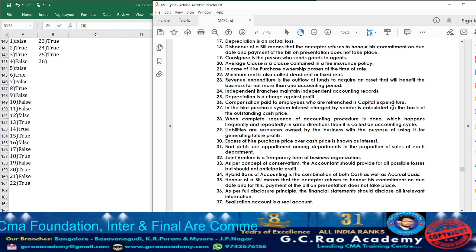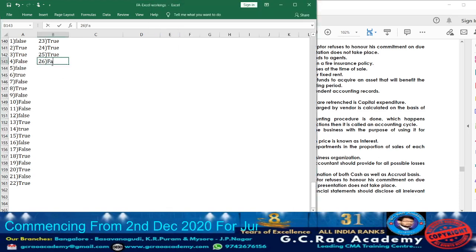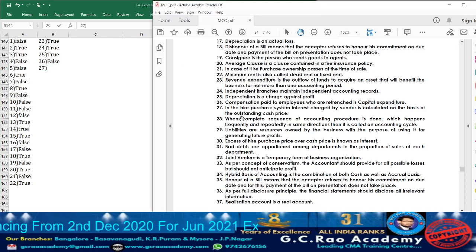To run the day-to-day activities of the business. The expenditure incurred to run the day-to-day activities of the business, we are going to call them what? Revenue expenditure. But what have they given? Capital expenditure. So accordingly, the statement 26 is incorrect. So take down false.